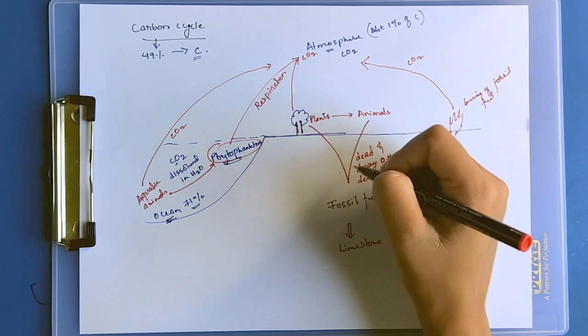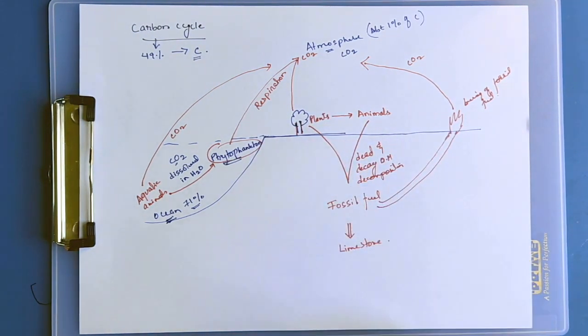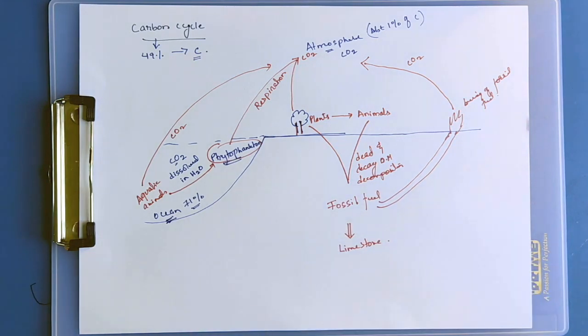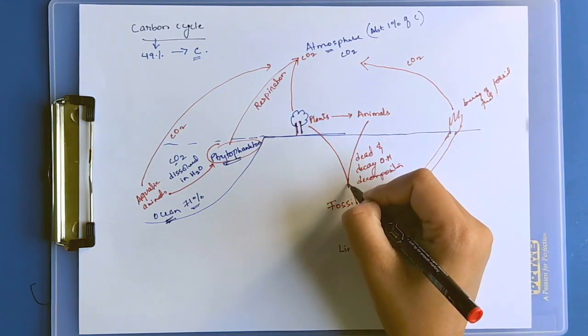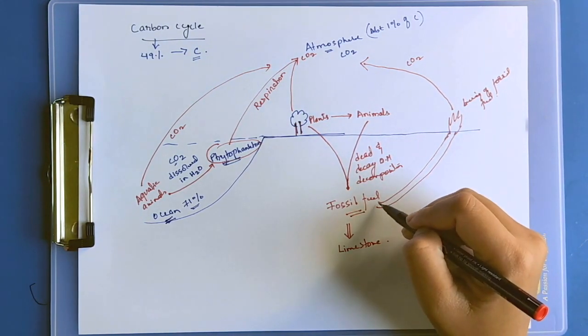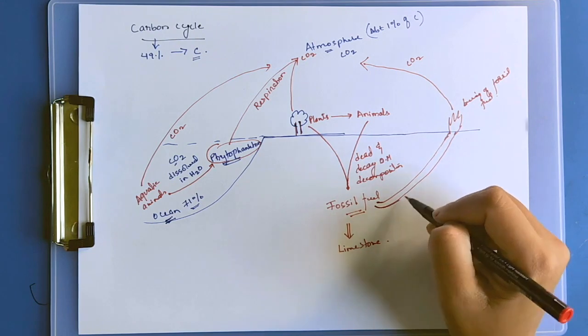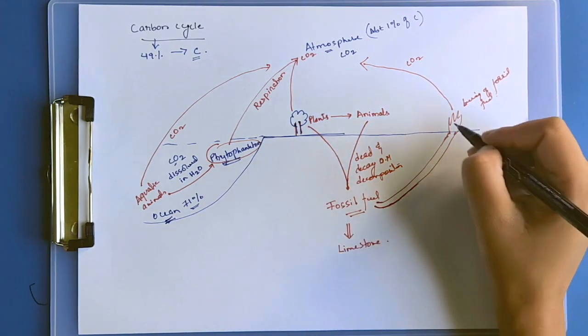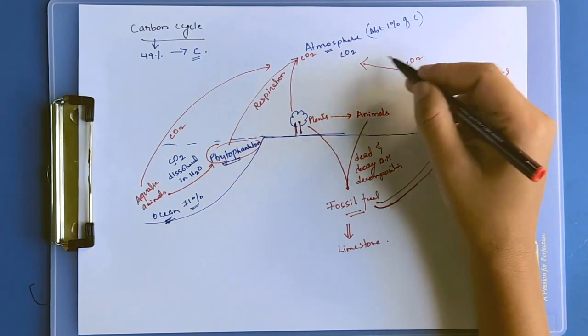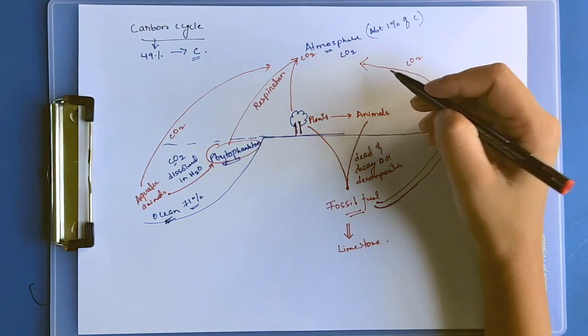When they die, their bodies are decomposed by bacteria and fungi. After a long period of time, fossil fuels form. Fossil fuels are extracted by humans, and when burned they release large amounts of CO2 again in the atmosphere.